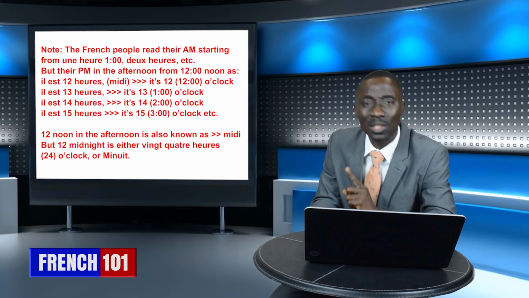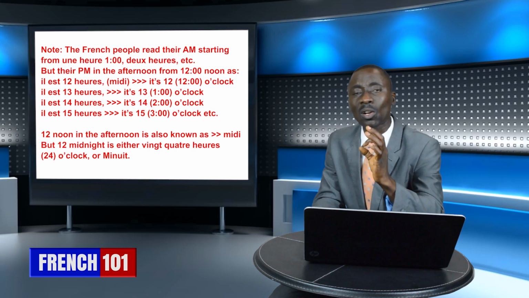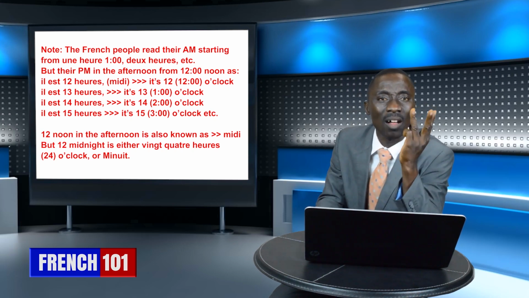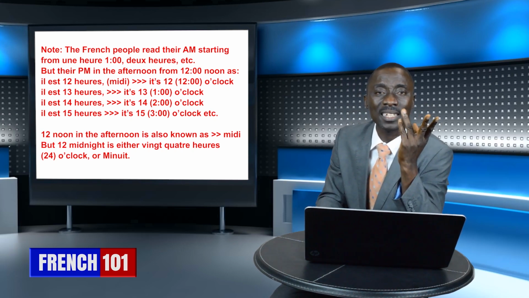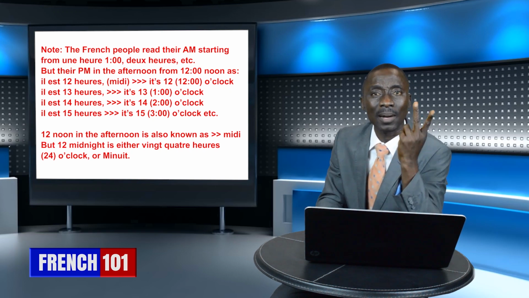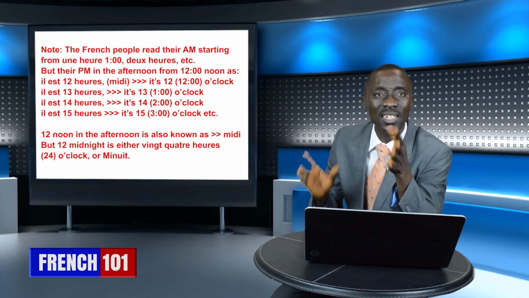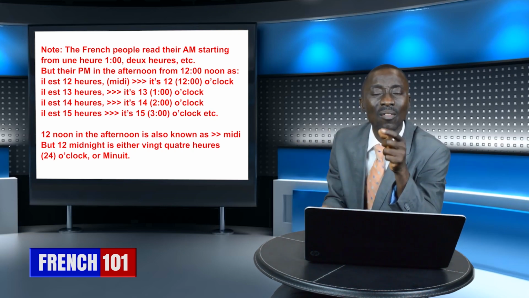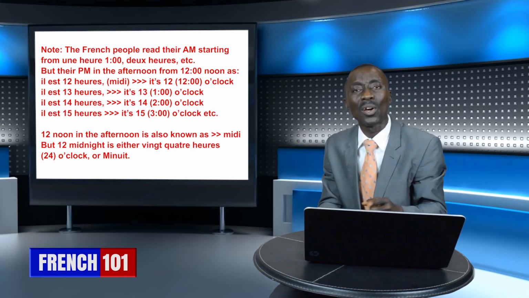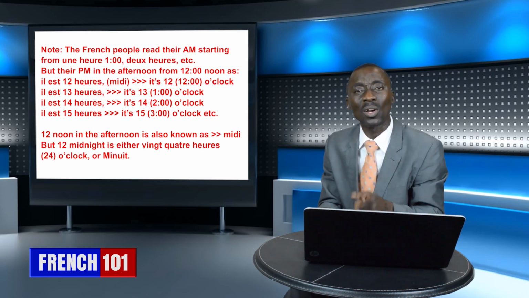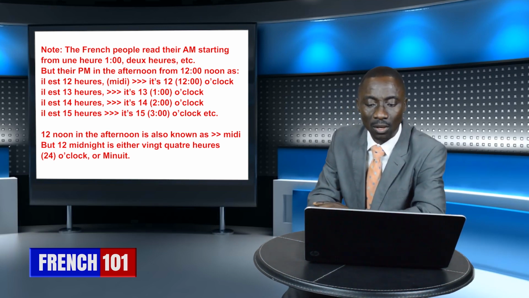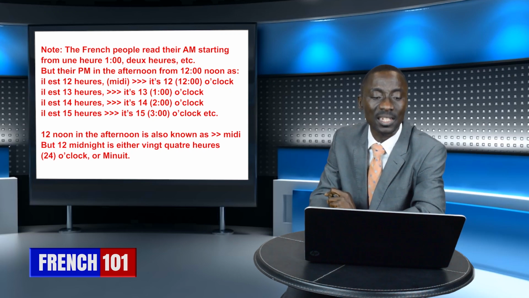So in the afternoon, you look at your time. If it is 12 o'clock, you say it's what? 12. What about 13? 13. What about 14? 14 heures, 15 heures, 16 heures, 17 heures, 18 heures, 19 heures, 20 heures, 21 heures, 22 heures, 23 heures, and what? 24 heures. That's how the Frenchman reads his time.